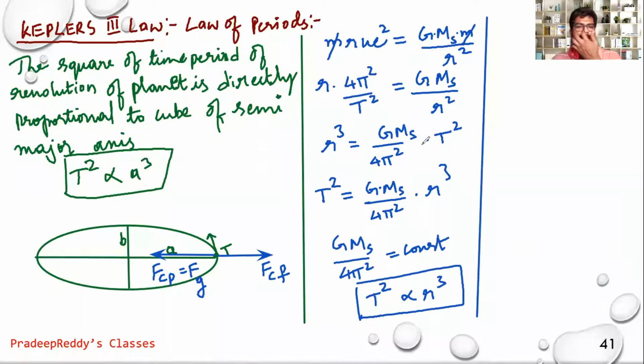So Kepler's third law states that the square of the time period of the planet which is revolving around the sun is directly proportional to the cube of the semi-major axis. Usually when we are dealing with this r, it means the separation between the sun and the planet at that particular instant of time. So T square is proportional to r cube.